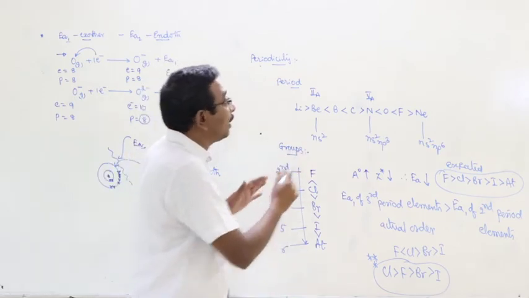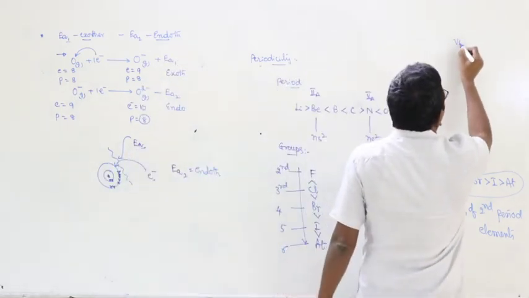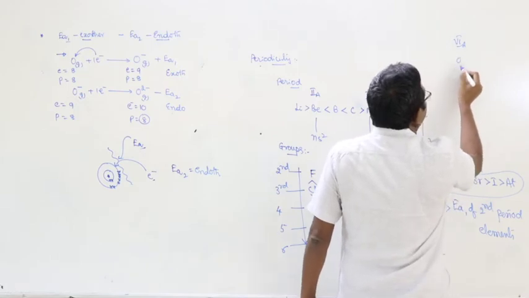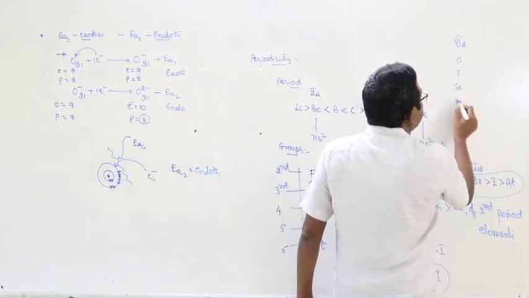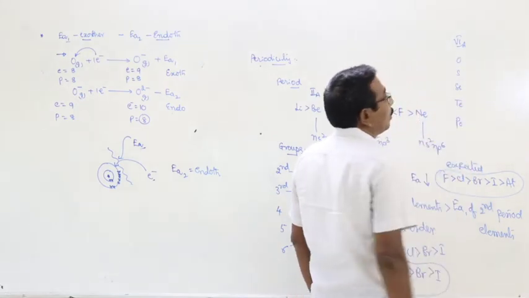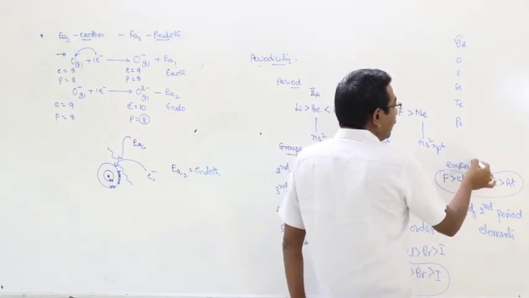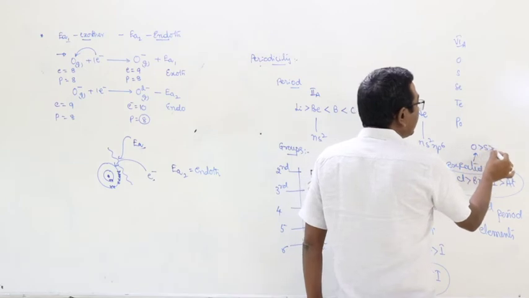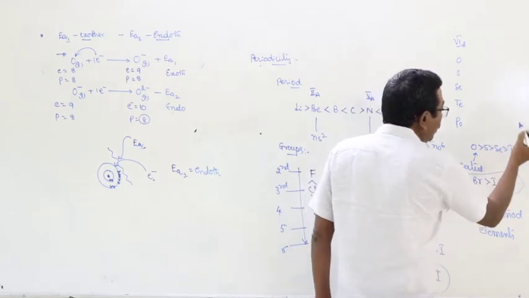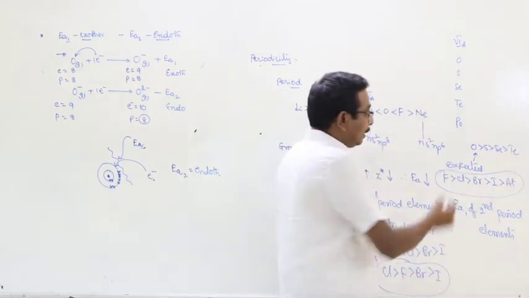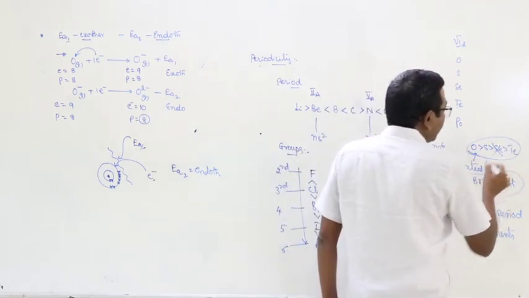Same thing is observed in case of 6A group elements also. 6A: oxygen, sulfur, selenium, tellurium and polonium. According to the statement, what is the expected order? Here expected order is oxygen greater than sulfur greater than selenium greater than tellurium. This is expected, but this is wrong.